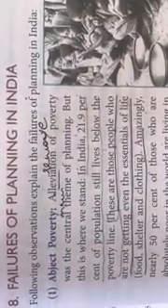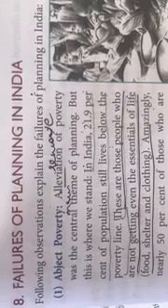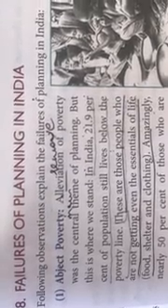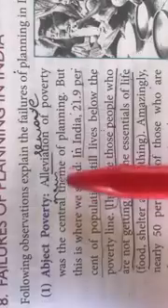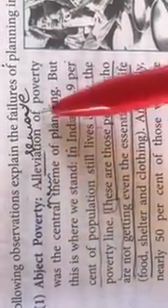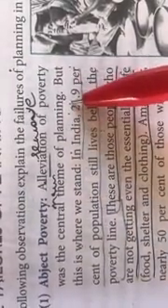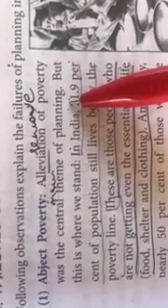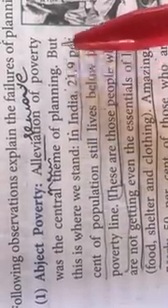How was it when the government started planning after the British rule? Yesterday we read about success, and today we are going to read about the failures. What are the failures? First point is abject poverty. Alleviation, meaning removal of poverty, was the central theme of planning, the main objective of planning. When 5-year planning was introduced in India, the main motive of the government was to remove the poverty.